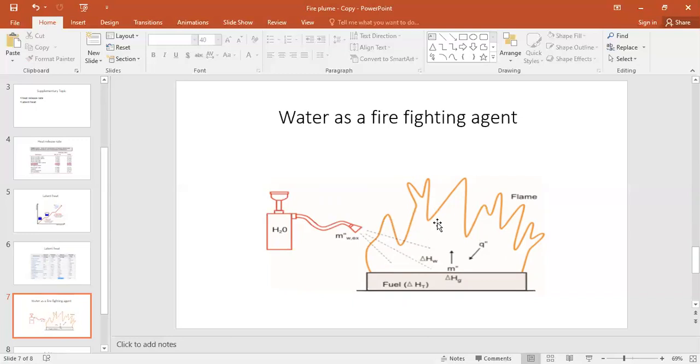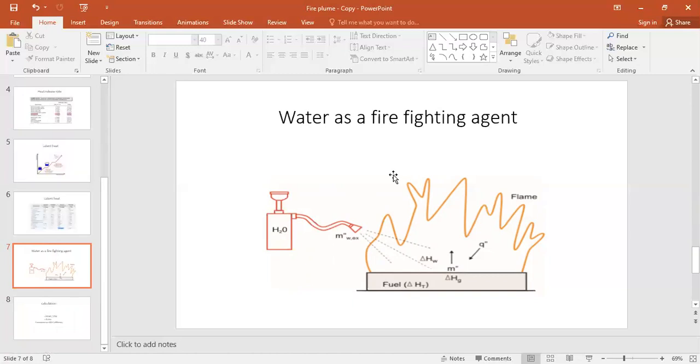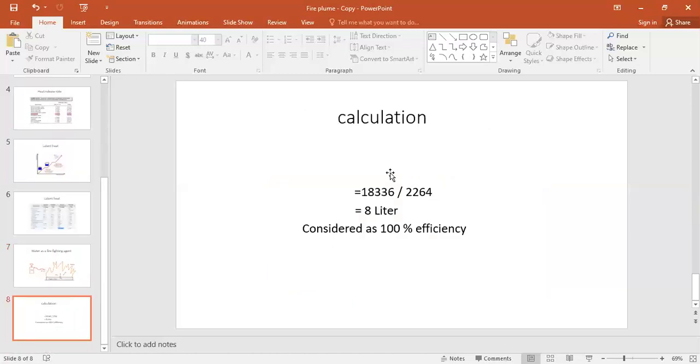So in other words, indirectly, the fire loses its energy. If we keep putting water again and again, at one particular time the fire will turn off. So what exactly happened? If we take some calculation, through this calculation we can easily understand this concept.